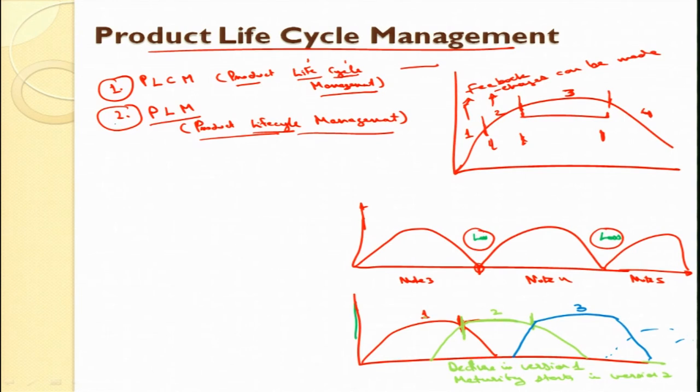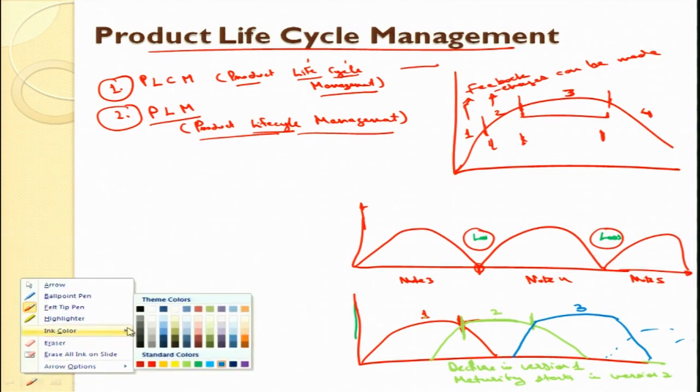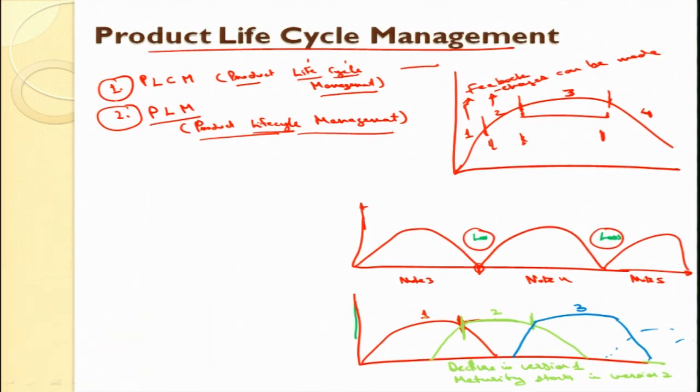If I talk about the second definition of product life cycle management, it is actually managing information. We manage the information that we have acquired during the life cycle of the product.